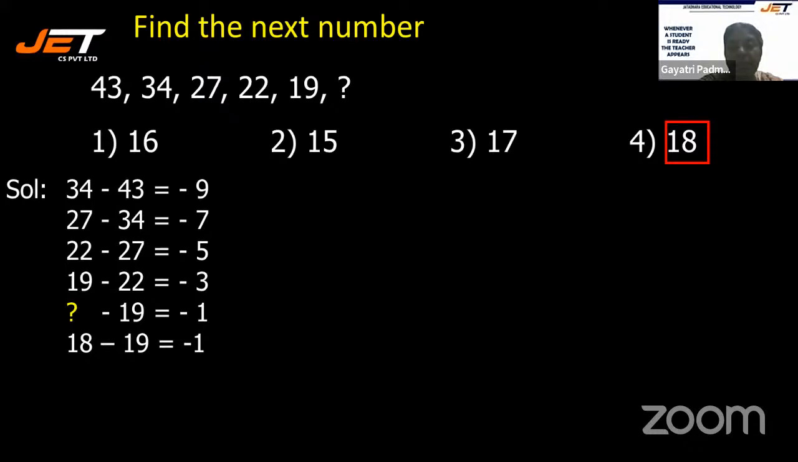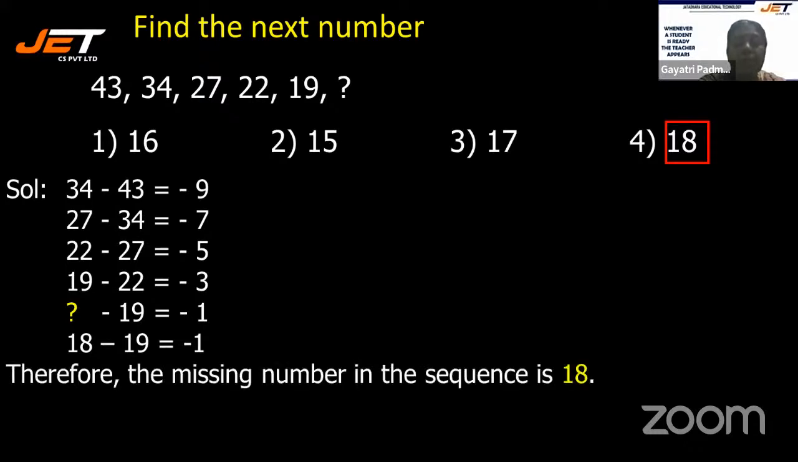All right. Yes. So if you would like to take down, please take it down quickly so that whenever you find time, again, you can work out these questions. These questions are all the more very important and they are taken from your past question papers only for a good practice. All right. So therefore, the missing number in the sequence is 18.